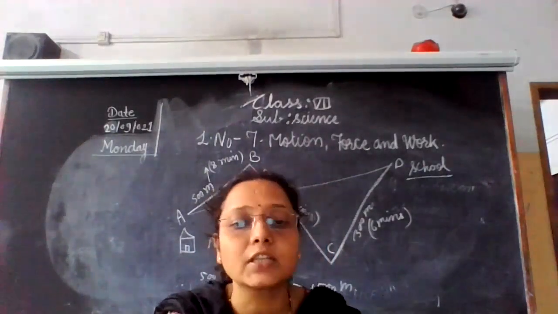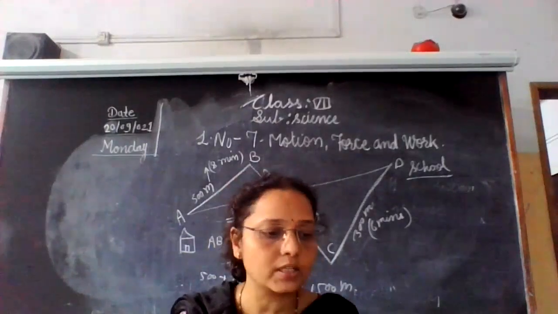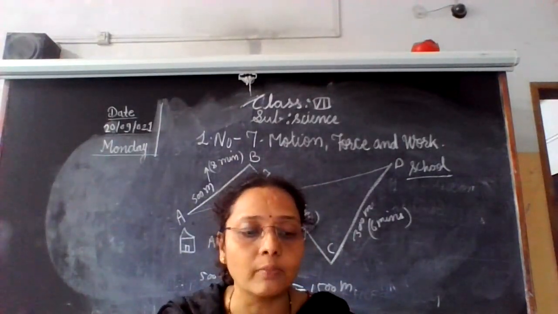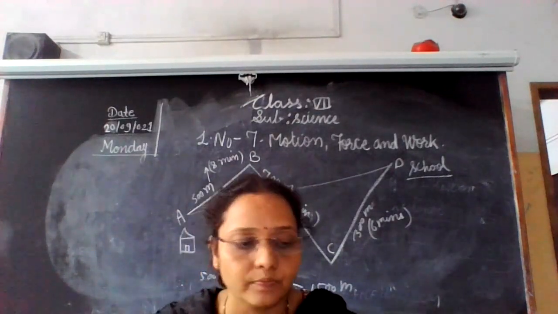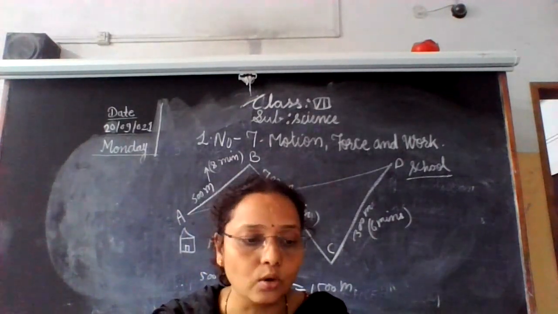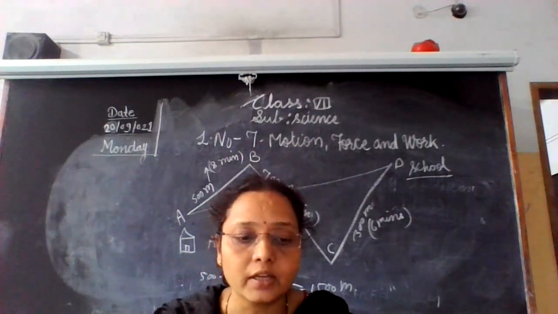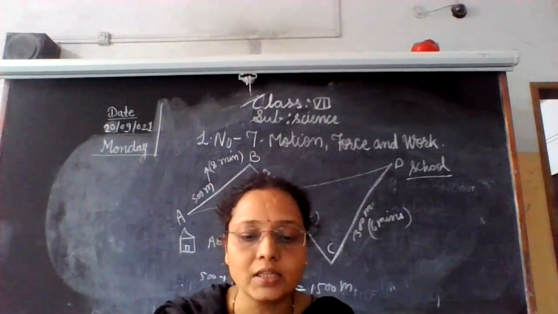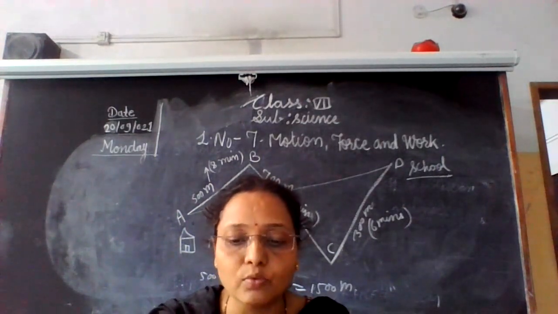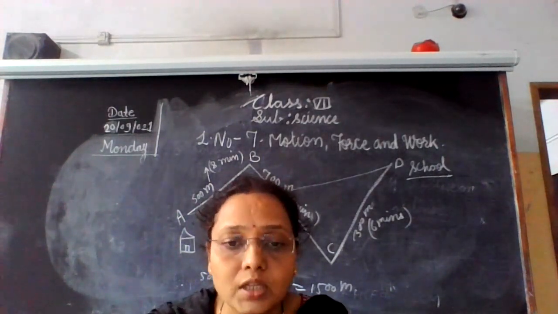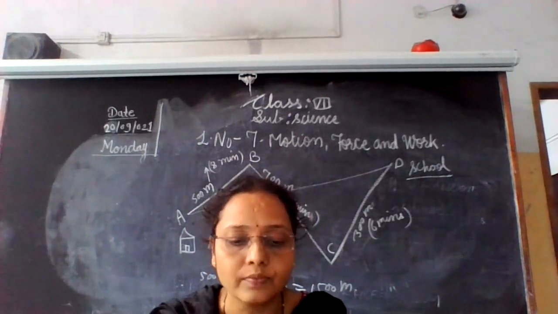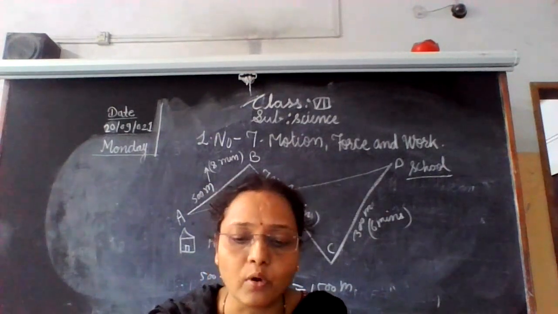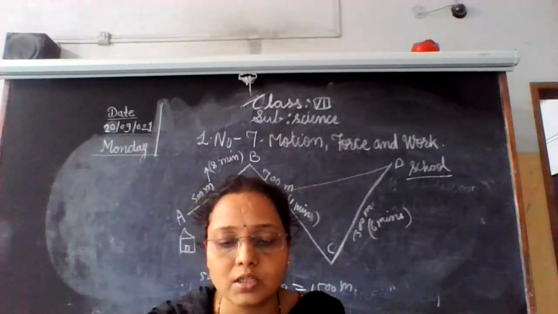What is meant by speed? Speed is a physical quantity. The physical quantity that describes how fast or slow a body is moving is speed. The speed of a body is the distance that the moving body covers in unit time.